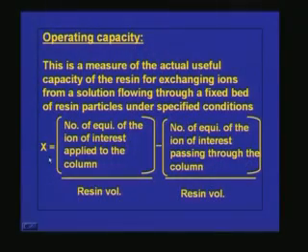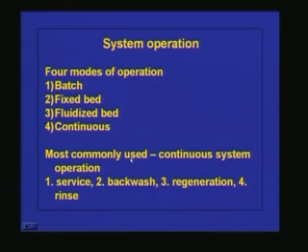Operating capacity can be represented by the term X. It is equal to number of equivalents of the ions of interest applied to the column per resin volume minus number of equivalents of the ions of interest passing through the column per resin volume. That means we know what is the total amount passed through the column and whatever is coming out of the column. So, rest of the ions will be taken up by the column. That means that is the operating capacity.